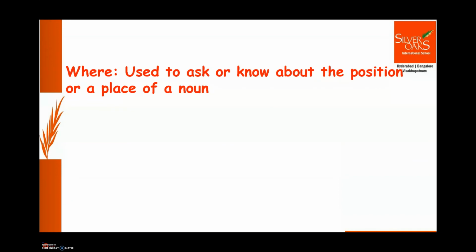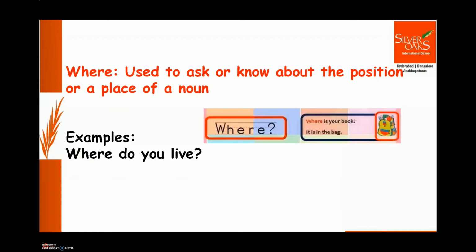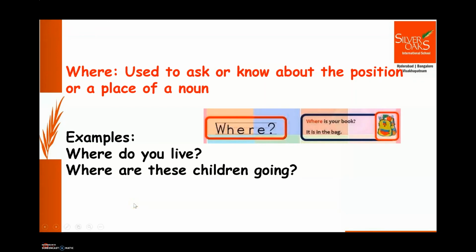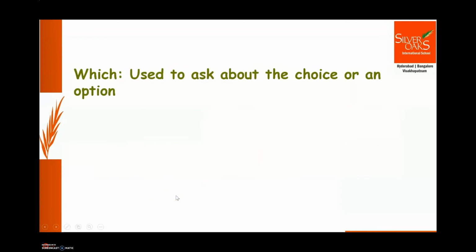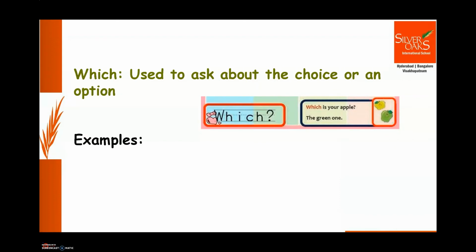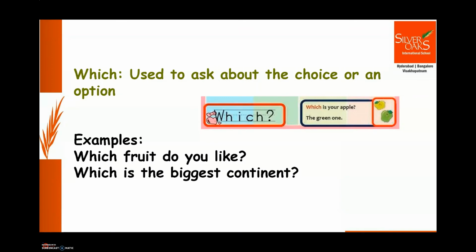Let's go to next question word. Where. Question word where is used to ask or know about the position or a place of a noun. Like, where do you live? Where are these children going? So where is used to ask or know about position of a noun. Next question word. Question word which. Which is used to ask about the choice or an option. Let's see examples. Which fruit do you like? Which is the biggest continent?